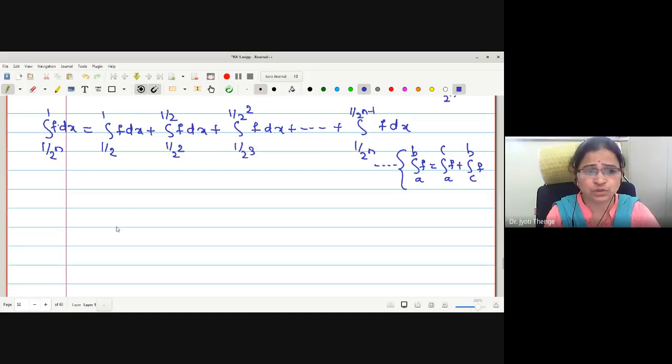Therefore, we will just substitute the value of the function in these subparts. For half to 1, how much is the value? Is it 1 dx?